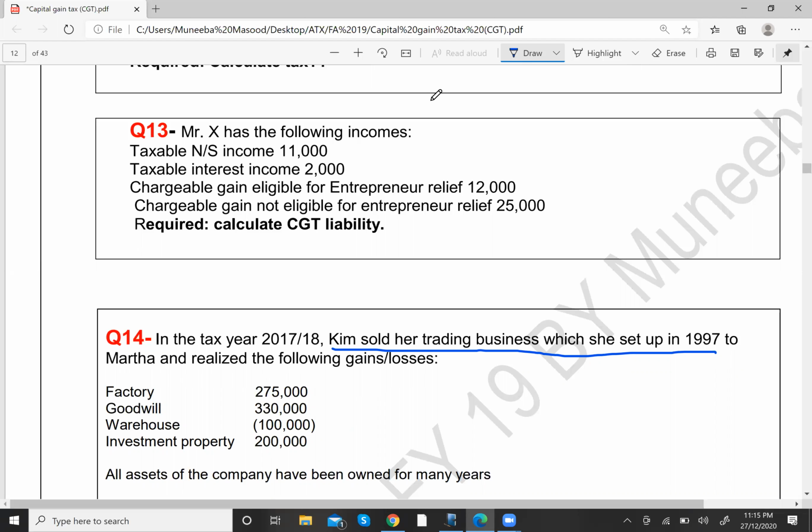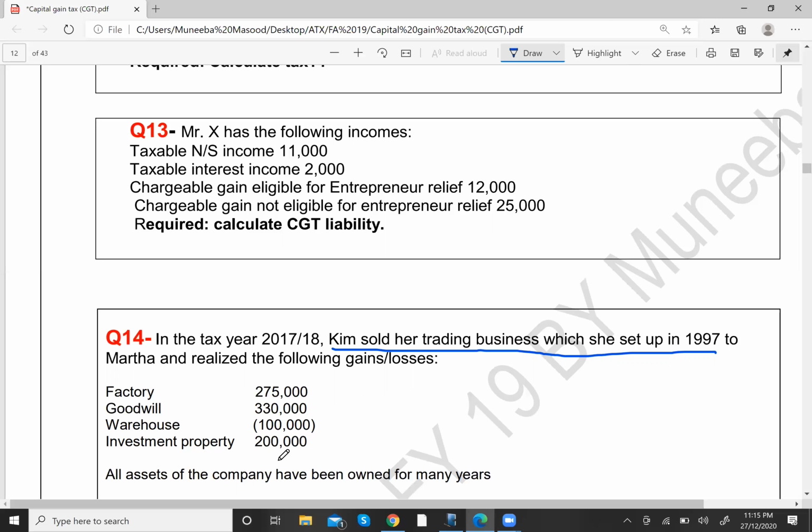Okay. All right. Now, realized the following gains and losses: on factory, there is a gain of 275,000. Now, remember one thing, that factory is a business asset. Then goodwill. Again, this is a business asset. So there's a gain of 330,000. Warehouse, again, this is a business asset. But over here, there is a loss of 100,000. Okay. And then can you see this investment property? This is a non-business asset and there is a gain of how much?